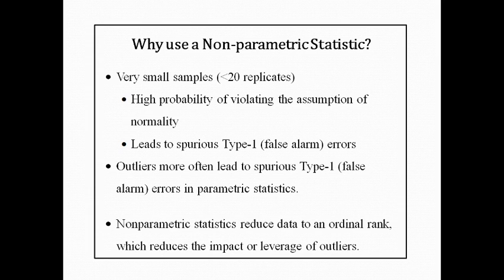Also, if you use a parametric test on very small data with outliers present, the outliers affect your parametric test, and the type 1 error would increase. But in the non-parametric test, outliers do not affect your data, because we use ordinal type of data, or ranks. In that case your outlier does not affect your results.